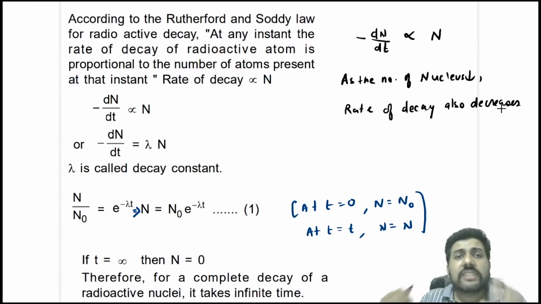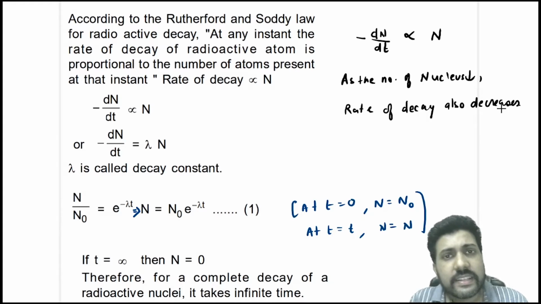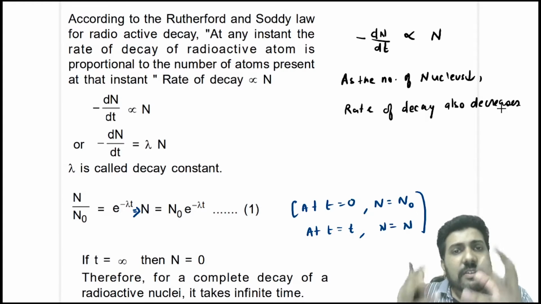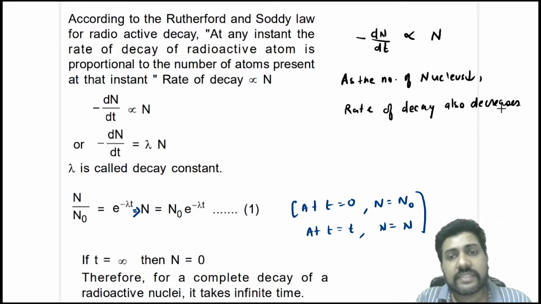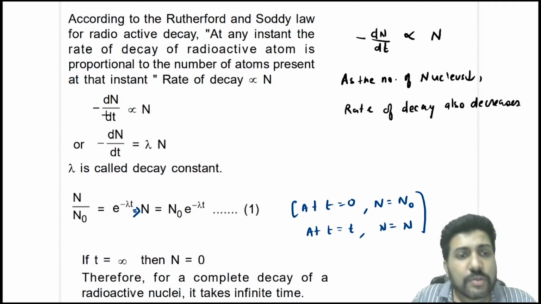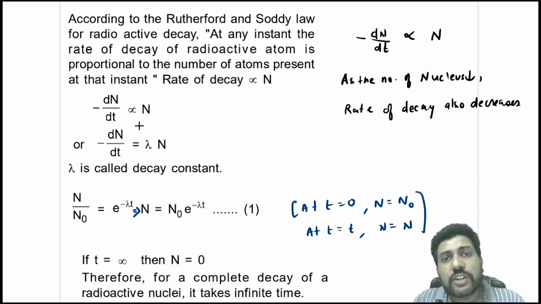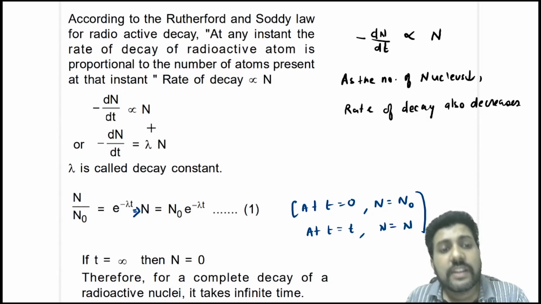So suppose initially there were 10 crore nuclei and it was decaying at a particular rate x. Now you have only 1 crore nuclei. In that case, the rate of decay will be less than x. Understood? So as the nuclei keep on decreasing, the rate of decay keeps on decreasing. So the rate of decay is directly proportional to the number of active nuclei.